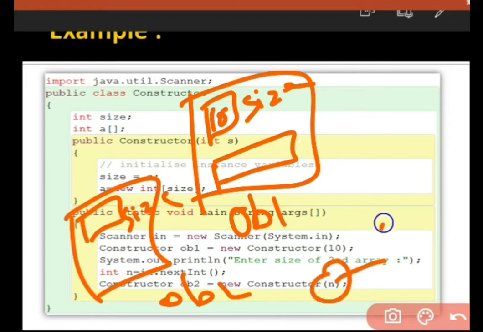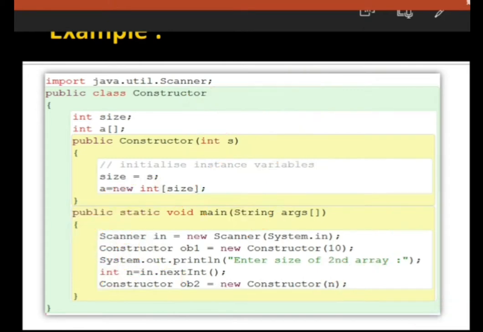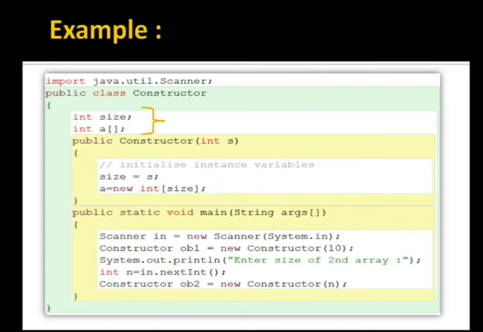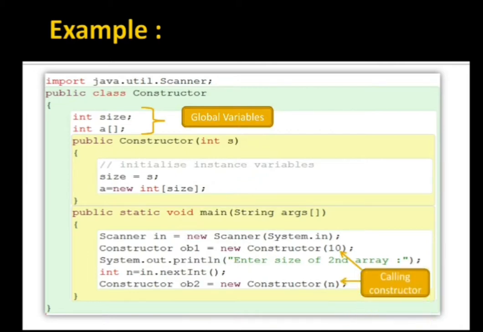Suppose n has 3, then we have 3 here, and the array accordingly. In this way, we have two sorts of arrays with different values. Now I'm moving on, having shown you what all these things are: global variables, and the calling of constructors. Now moving further with the copy constructor.